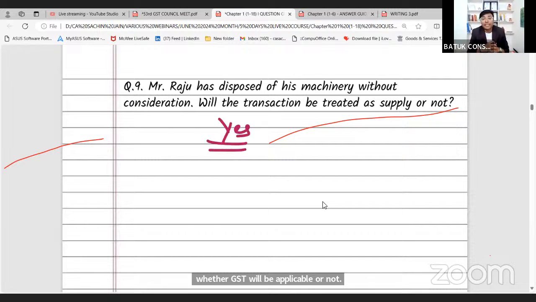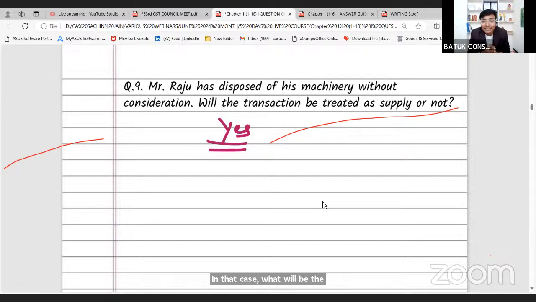Yes, GST will be applicable because, sir, whenever there is any disposal, as per Schedule 1 of the CGST Act, that particular transaction will be treated as supply and GST will be applicable. Now, your question is: he has disposed of the machinery, so how will the government calculate the value? On what will the government levy GST? I took it and gave it to a scrap dealer for free. In that case, what will be the value on which the government is going to charge GST?